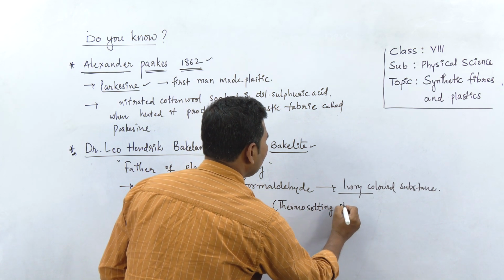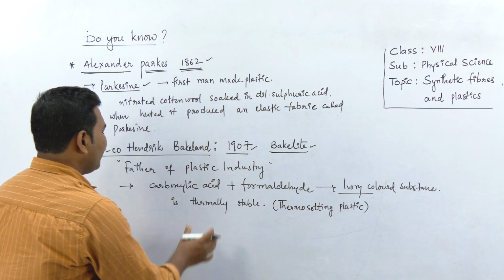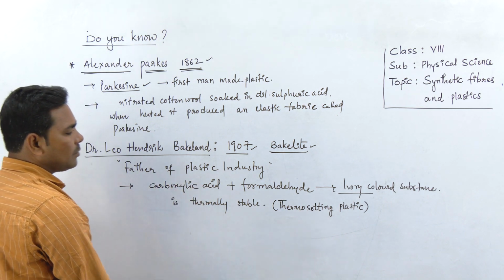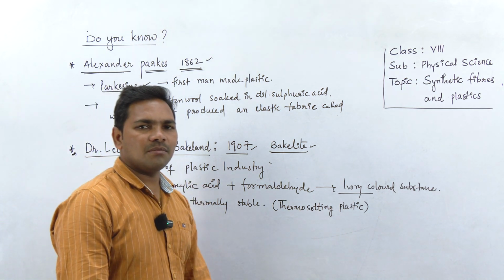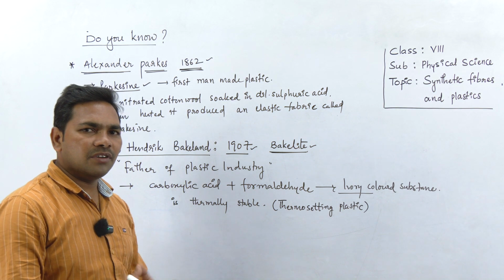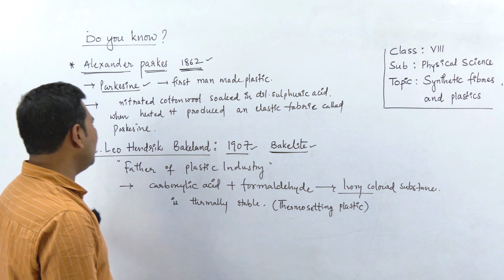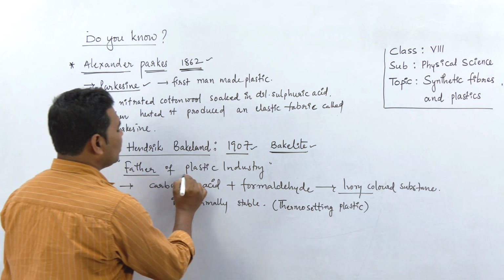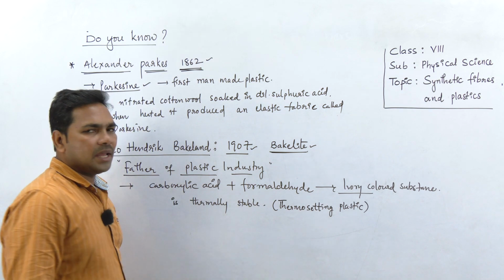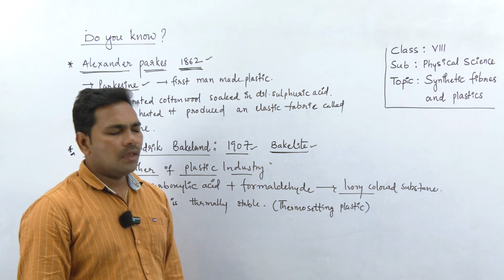Bakelite is a thermosetting plastic, right? The preparation of a thermosetting plastic was a revolutionary change in the plastic industry, and Hendrik Baekeland is considered the father of the plastic industry.